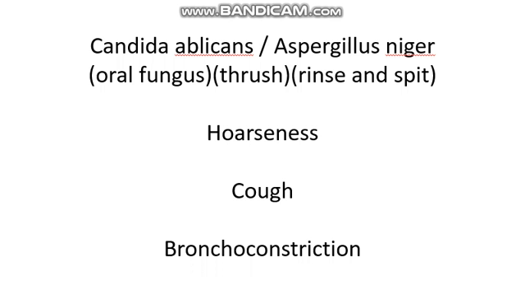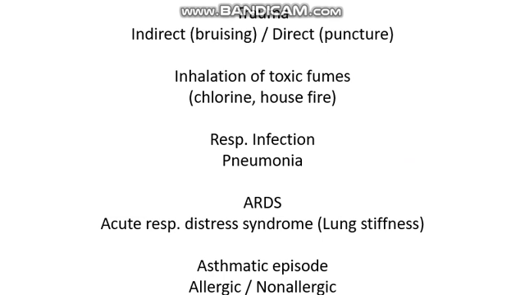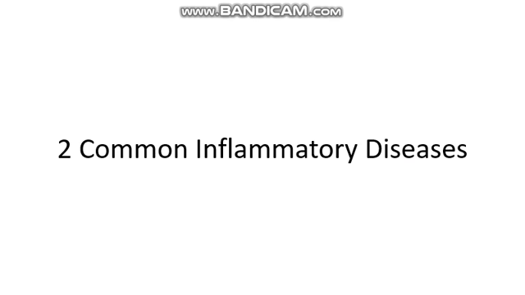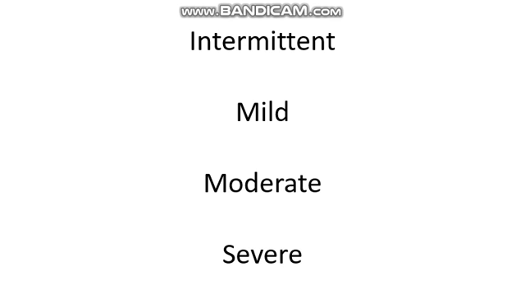hoarseness, cough, and bronchoconstriction. Five causes of inflammation in the lungs are trauma, which can be indirect or direct, inhalation of toxic fumes, respiratory infection, ARDS, and asthmatic episodes. Two common inflammatory diseases are chronic bronchitis and asthma. Four classes of asthma are intermittent, mild, moderate, and severe.